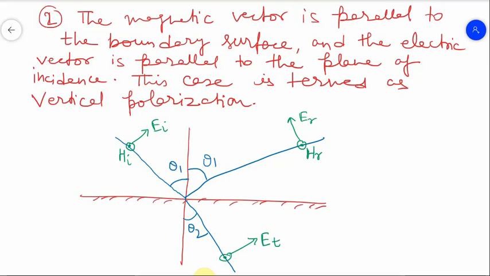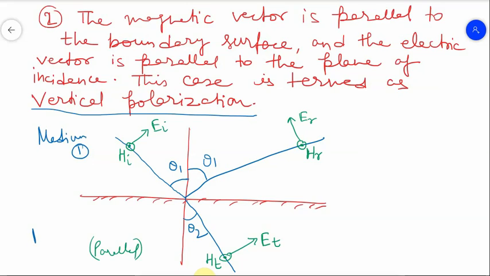Here it was HT, now it is ET here. This is the parallel case, and hence we call it the case of vertical polarization. This is medium 1 and this is medium 2.